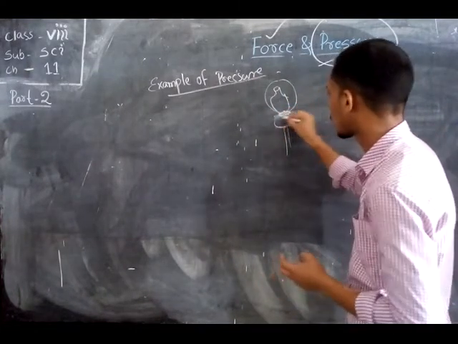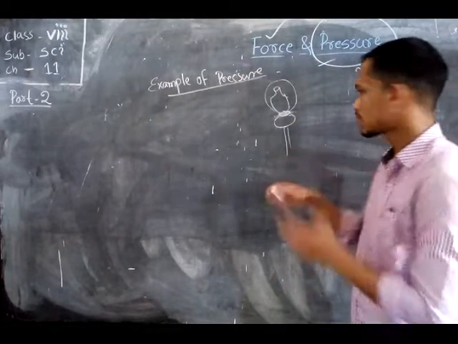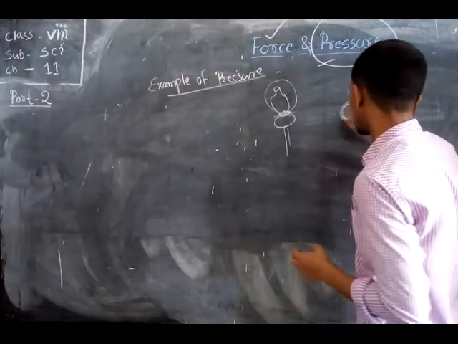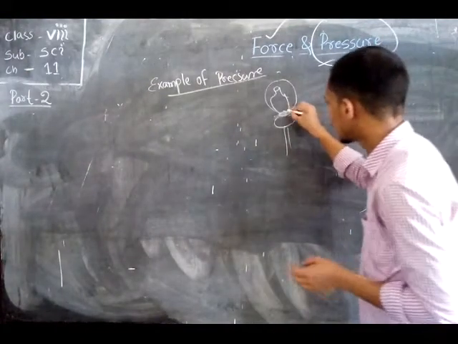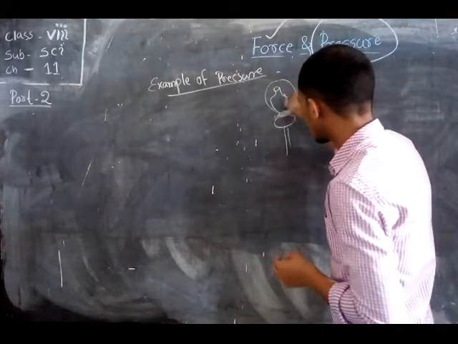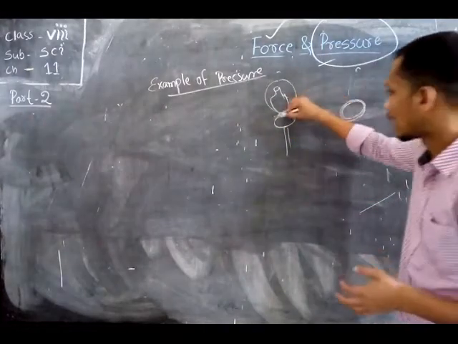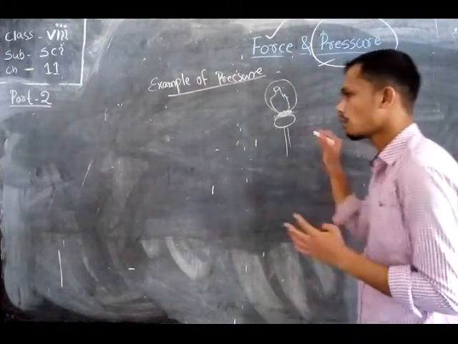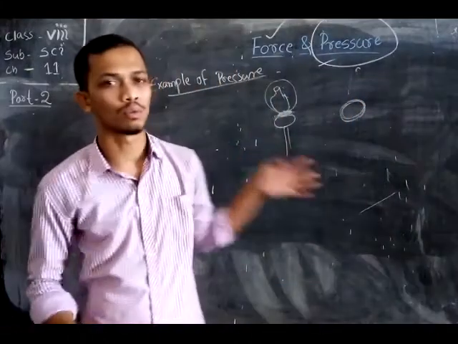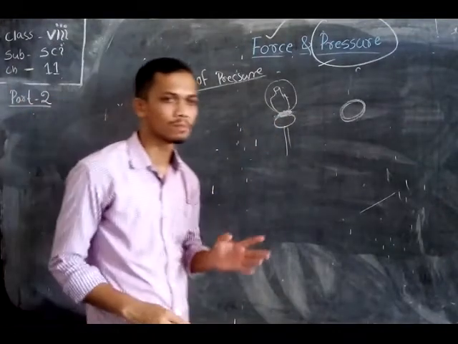If we use a band of cotton, a round piece made of cotton, the area of contact will be increased. As a result, the pressure of the pot on the head will decrease. So we can easily carry the pot over a long distance. This is one application of pressure.